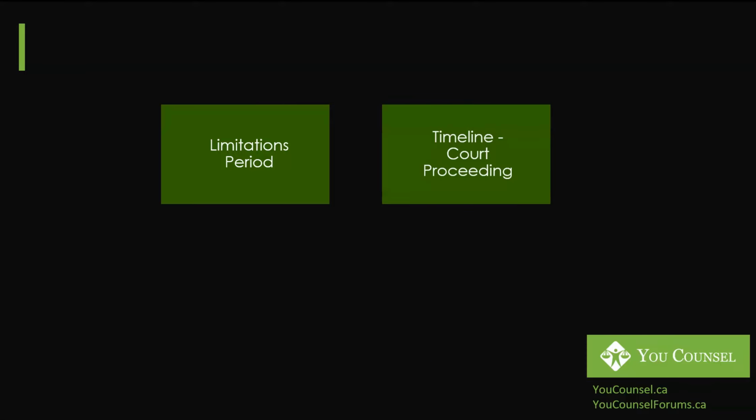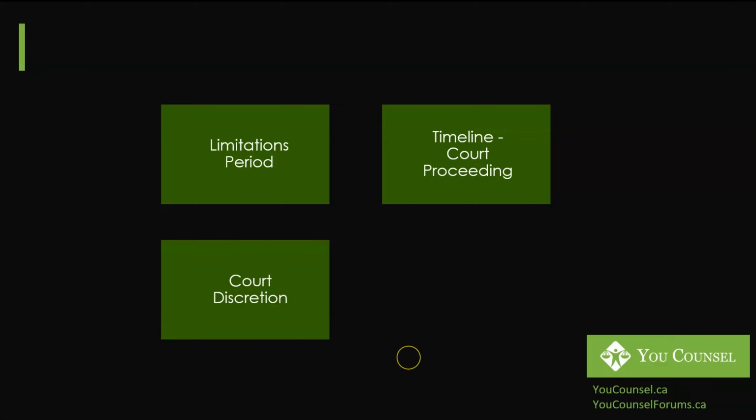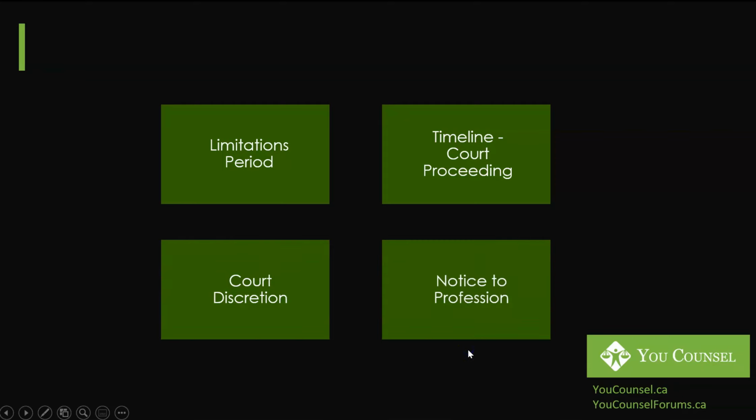We'll talk about the implications of the emergency order on limitations period. We will talk about its implications on various timelines for court matters or tribunal matters. We will talk about the discretion of the court or tribunal in these matters. And finally, we'll talk about the notice to the profession that has been issued by the Ontario courts.